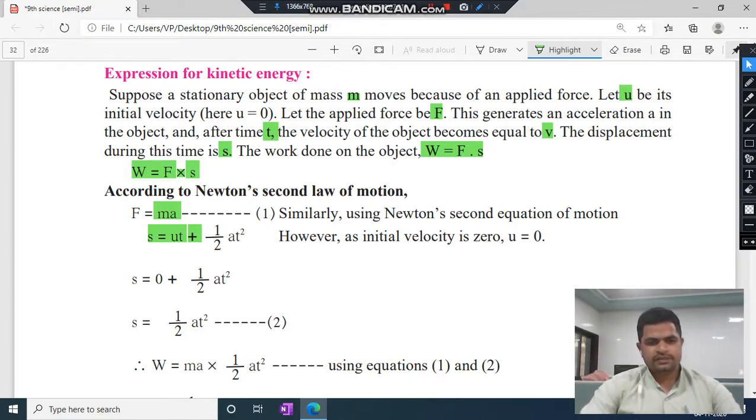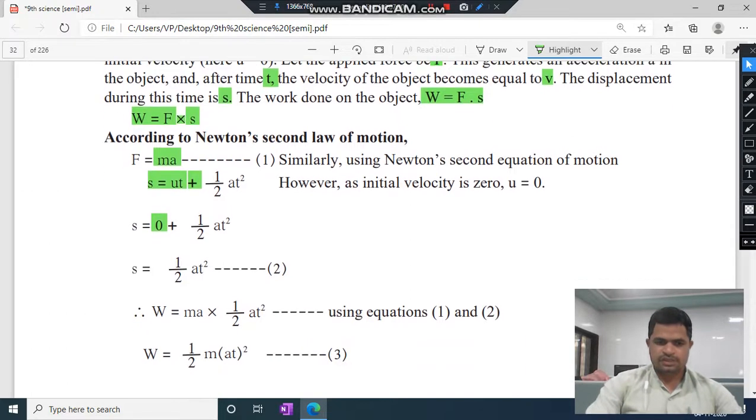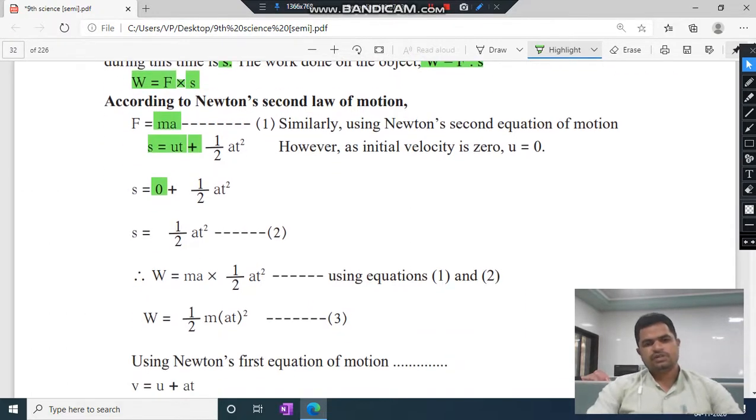So write this equation. What is u? u into t will be 0. That's why S is equal to 1 half at square. Put this S in the equation, because ma is the F and S is the displacement. So ma into 1 half at square. We put equations 1 and 2 here, and W becomes ma into 1 half at square. So a and a multiplied gives a square, and t is already squared, so we write in bracket at square. So W is 1 half ma (at) square.